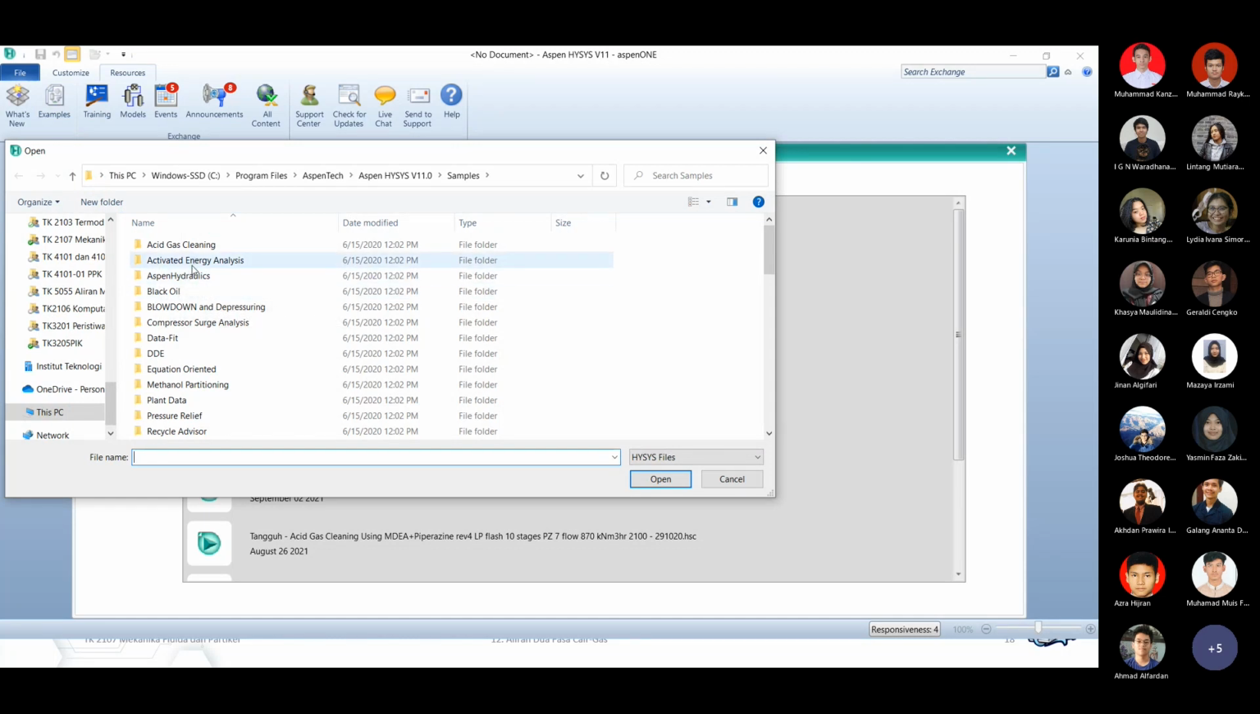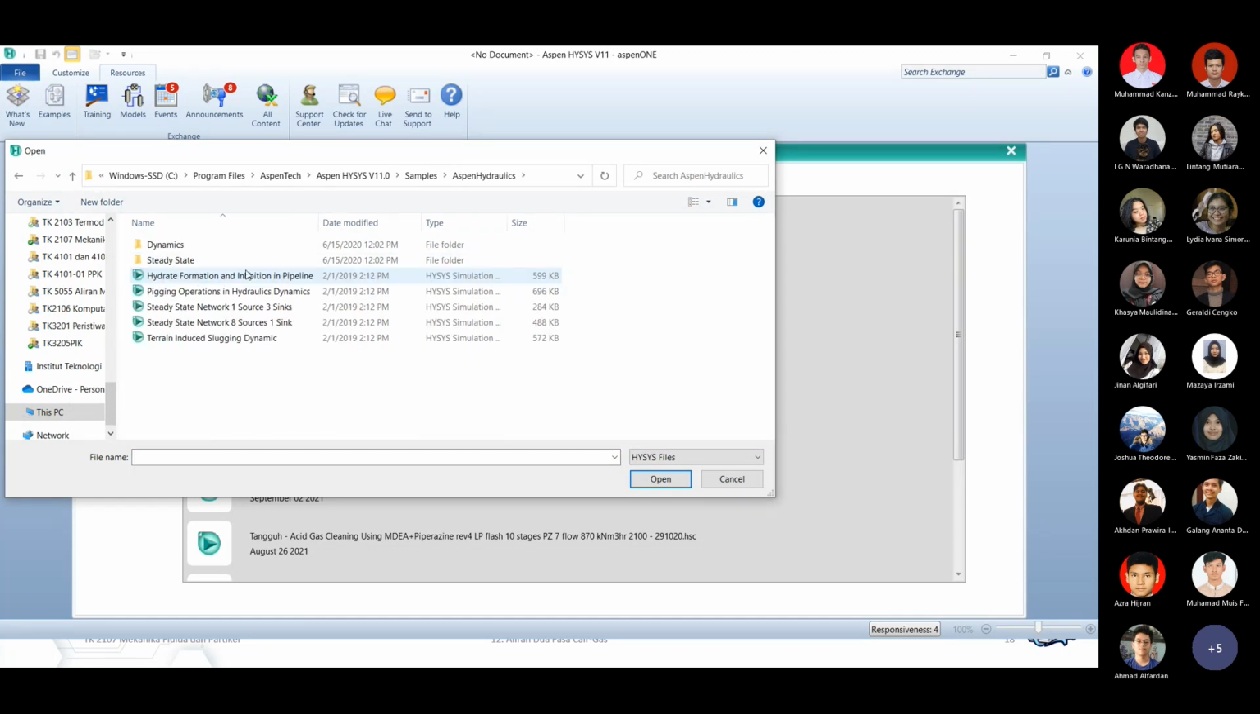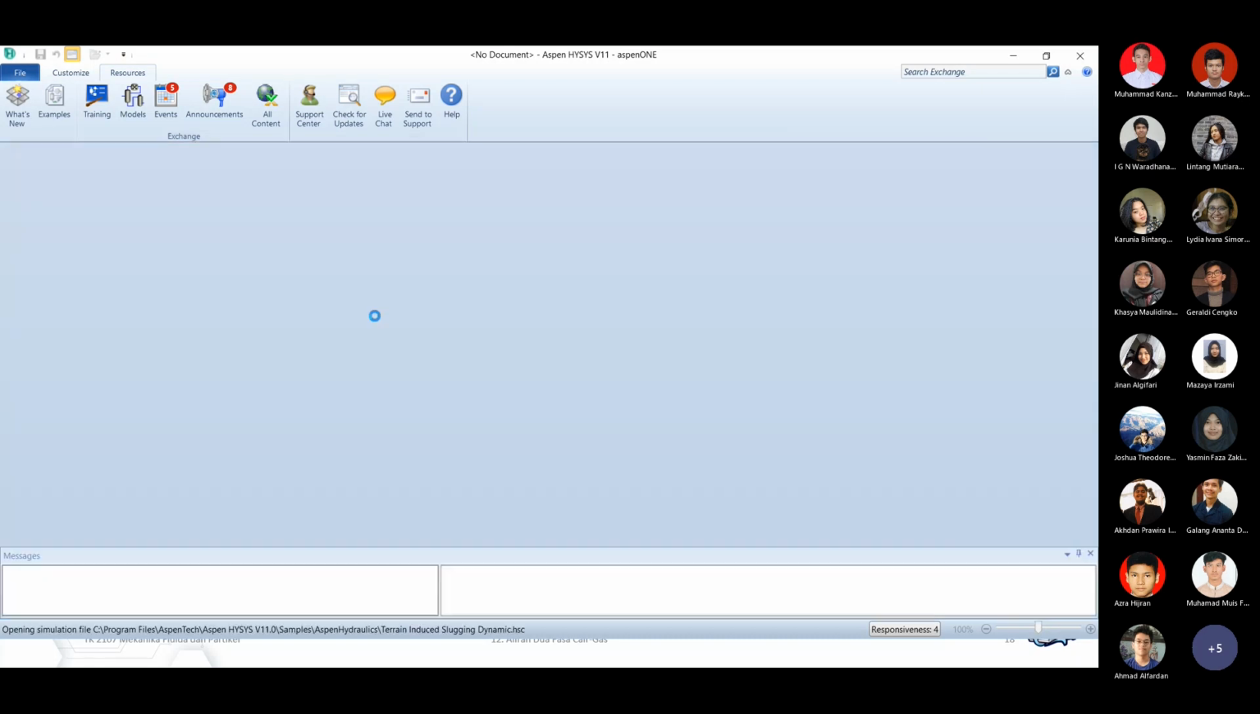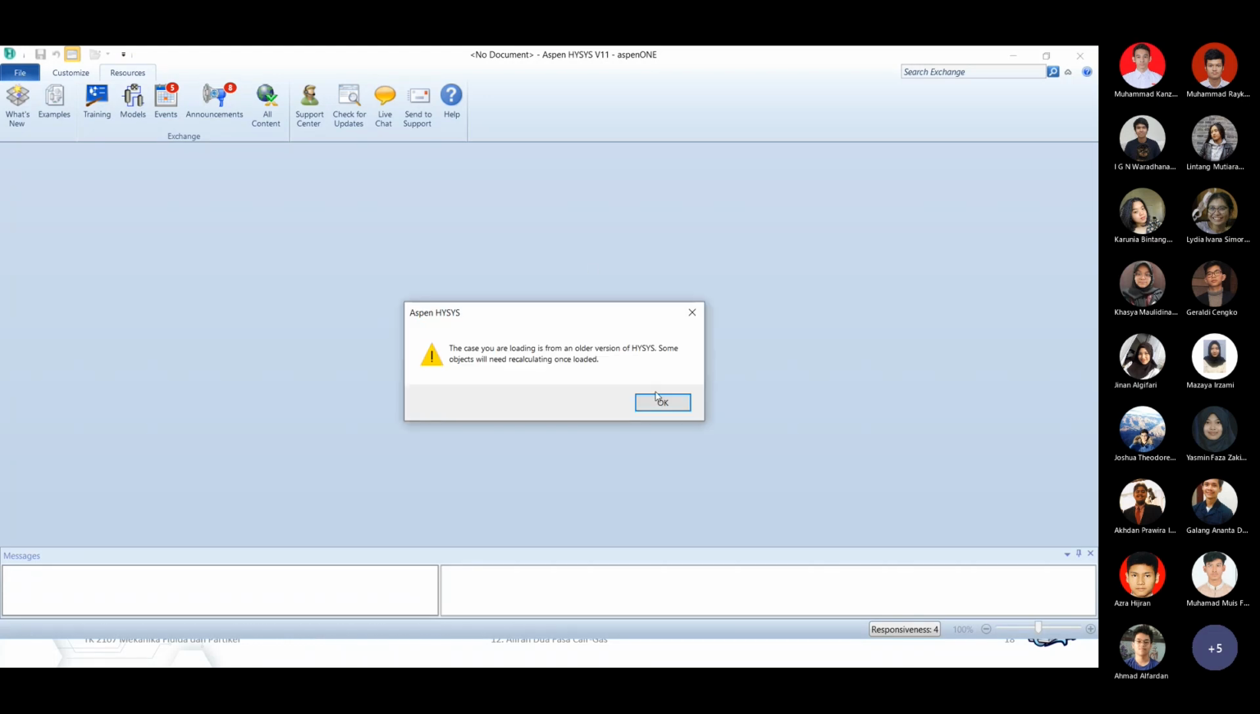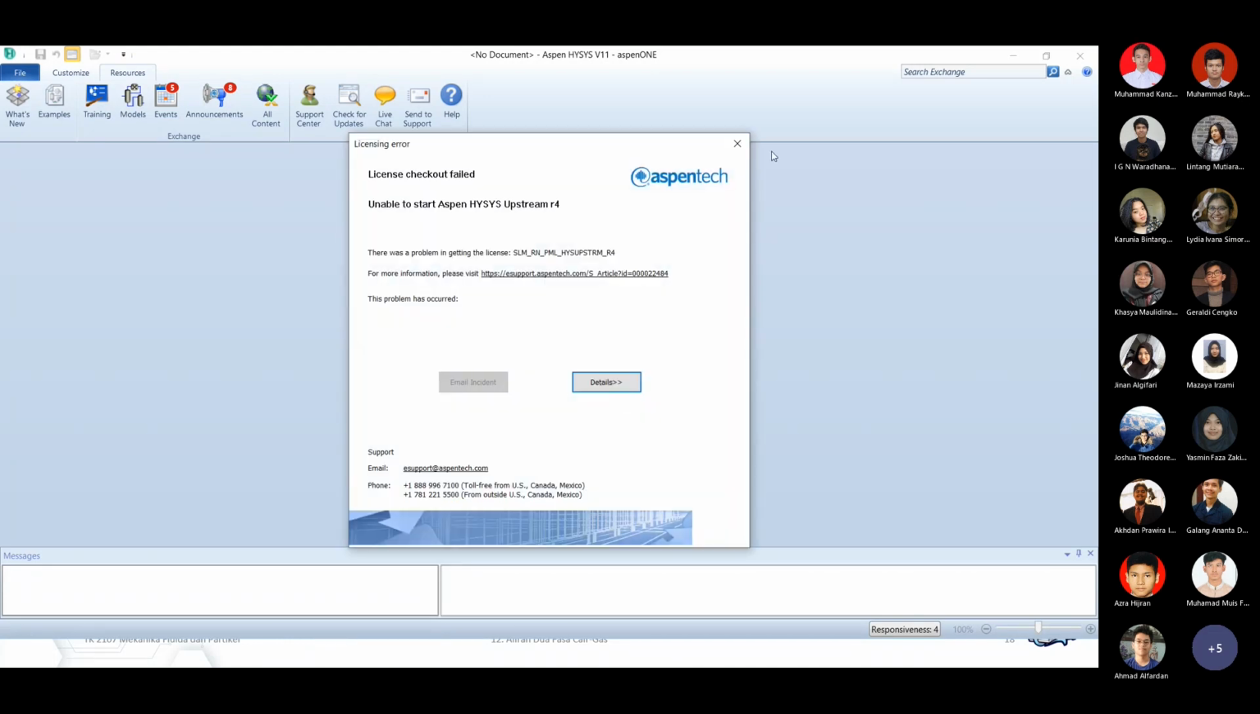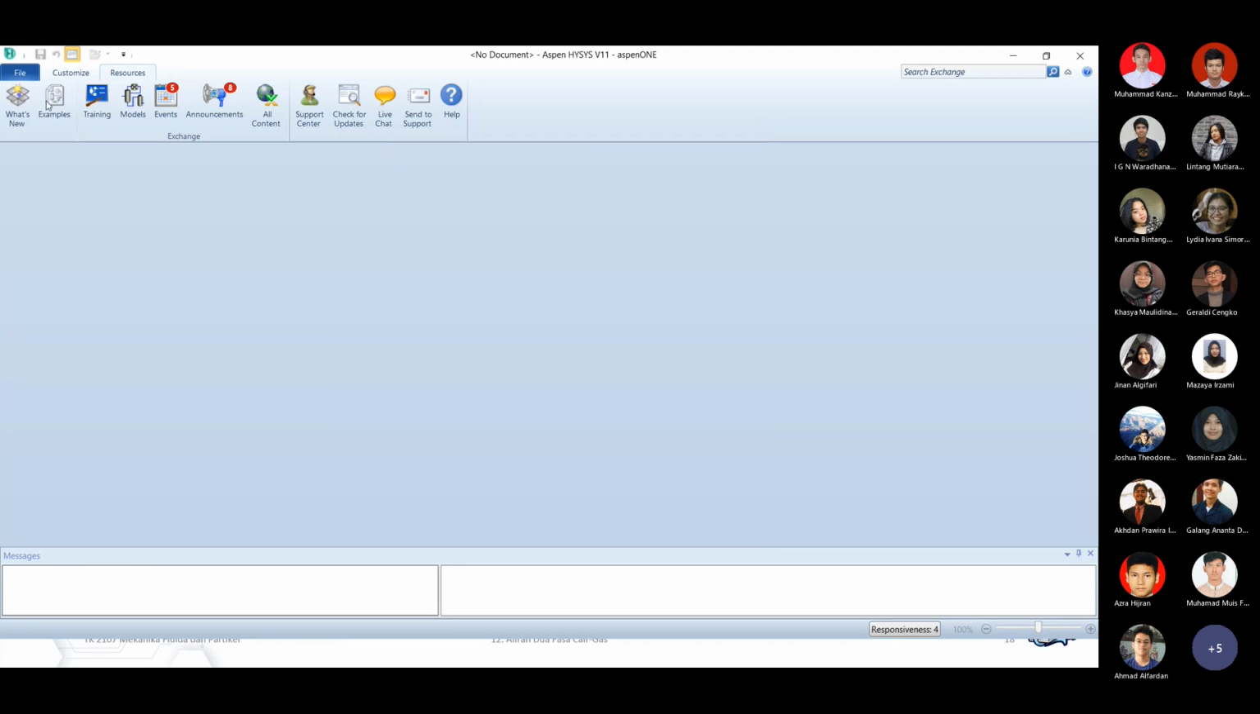Book the PC from campus. Okay, Aspen Hydraulics. See here hydrate formation, how it can be inhibited, pigging operation. That means we have slugging, terrain-induced slugging dynamics. Of course we're talking about multi-phase flow over here. Okay, I have a problem with my license.